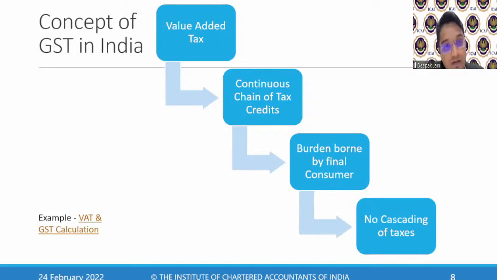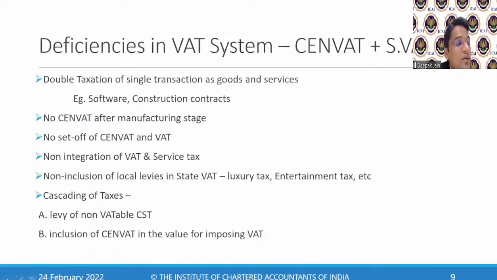We understood the concept of VAT. Now we'll get into the next topic, which is why GST itself was required. A lot of people are asking the question, why GST and all. So we'll understand what the deficiency was under the VAT system.